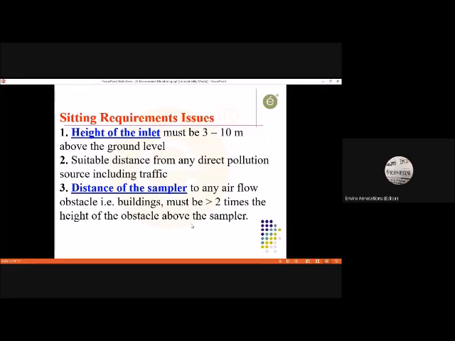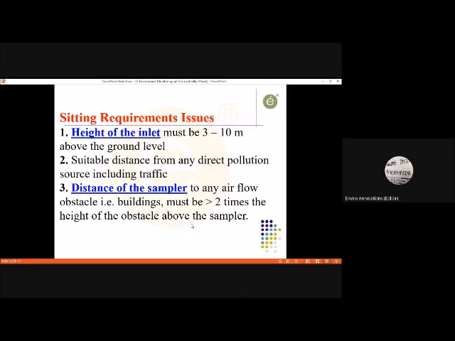Second, suitable distance from any direct pollution source, including traffic. There should not be any impact. Let us say there is a boiler. Let's say there is a generator set. Let's say if there is some kind of excavation going on, the machine or the equipment should be placed in such a location that it should not get any direct impact, any direct contribution.